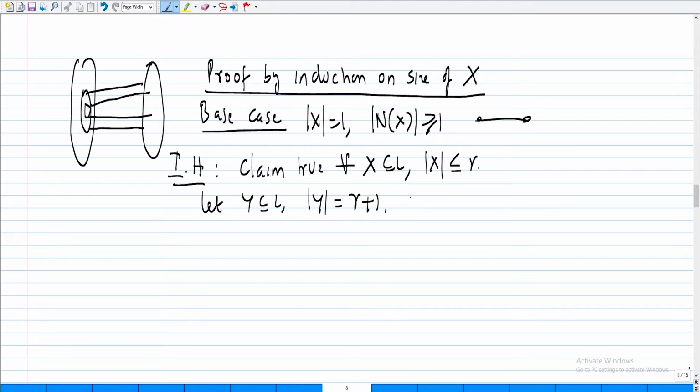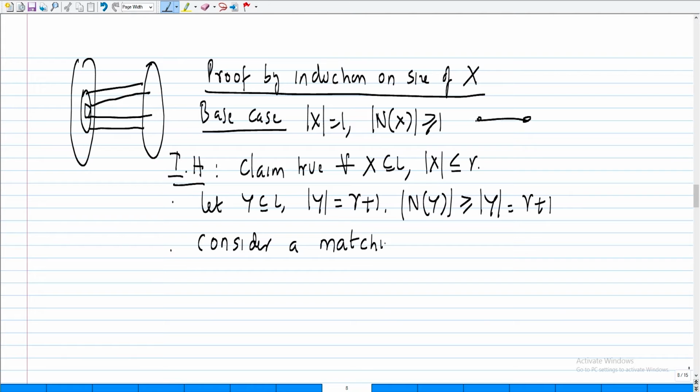What do we know? We know that the cardinality of N of Y is greater than or equal to the cardinality of Y, which is equal to R plus 1. Consider a matching M of Y minus one special vertex. Just remove it. Matching M saturating Y minus v.